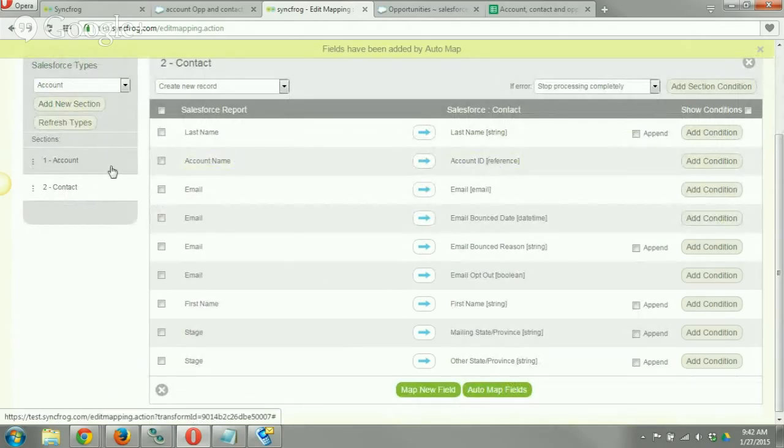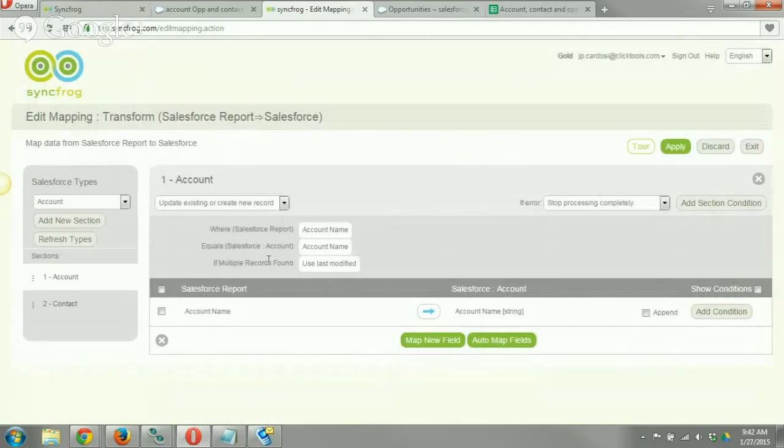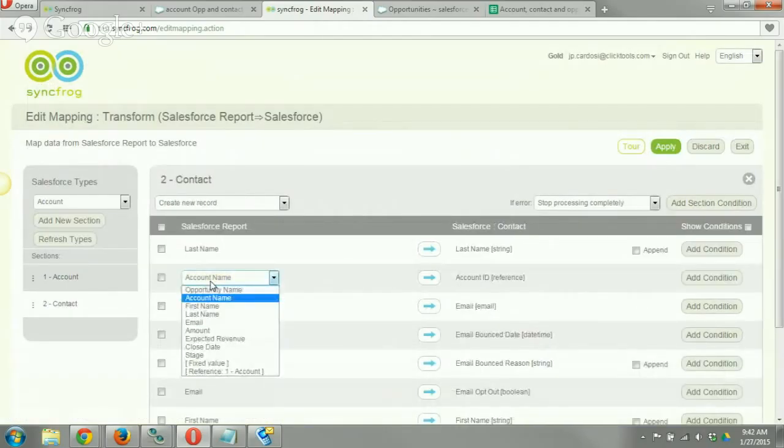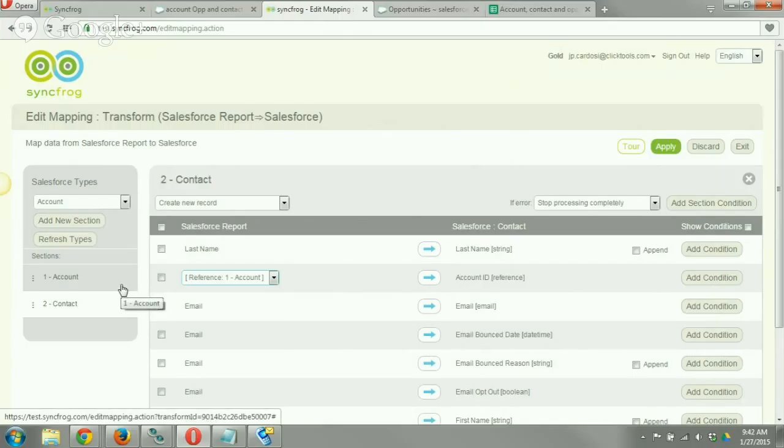That's not going to work because our account name is not an ID value. So inside of here, we can actually use our reference statement, and that references our first part of our mapping to our contact mapping. So that'll grab our ID value from mapping panel 1 here and use it in mapping panel 2. So that's how we're tying the account to the contact.